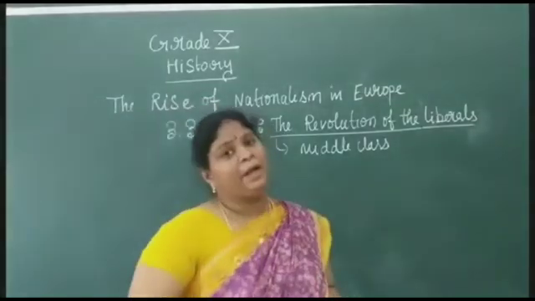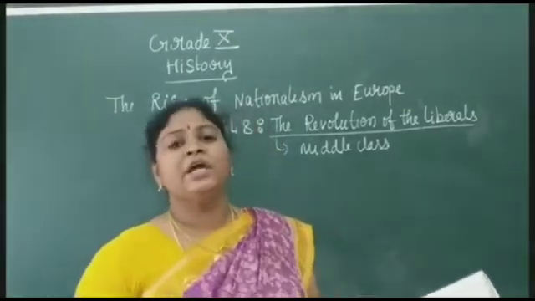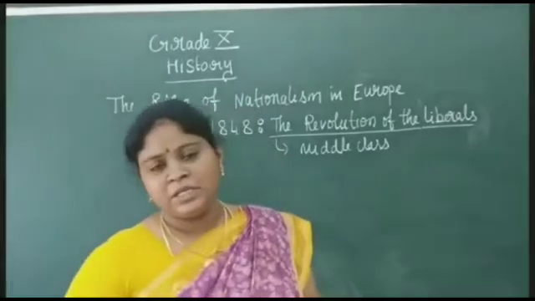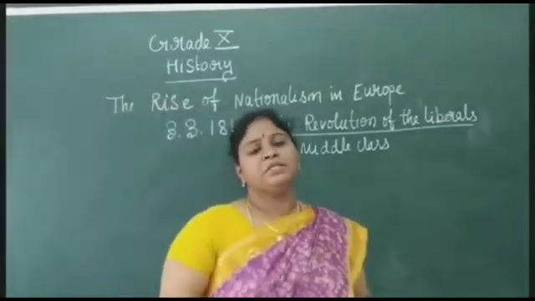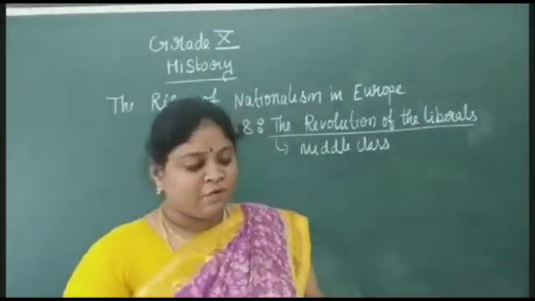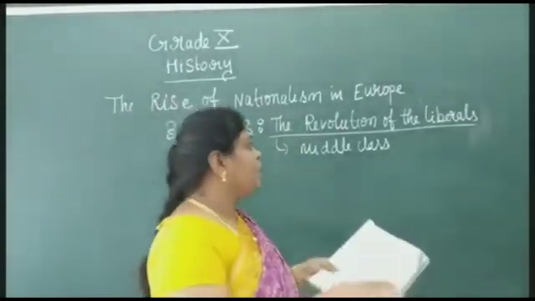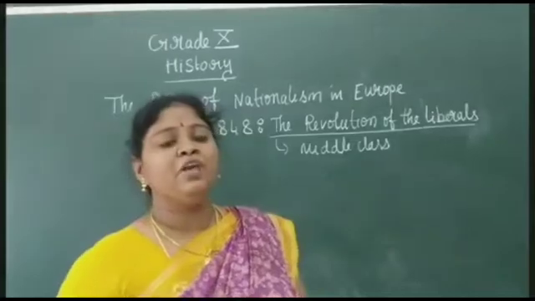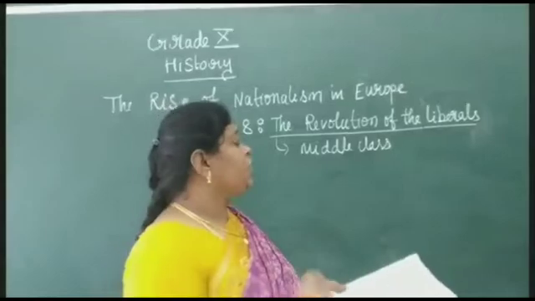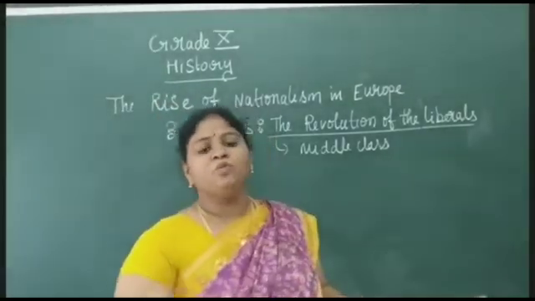But in other parts of the European countries, you can find that they did not get these kinds of benefits. Germany did not get them, Italy did not, Poland did not, Austria and Hungary also did not. In the Austrian Empire, men and women of the middle class started combining themselves and demanding their own constitution, and national unification was demanded in all these areas: Germany, Italy, Poland, Austria, Hungary.